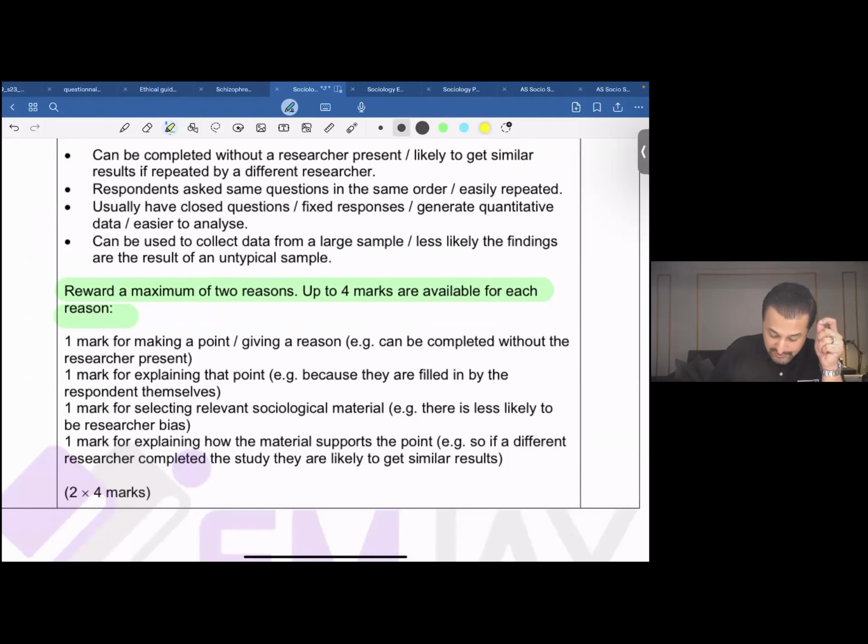Having a look at the criteria real quick, you get the first mark for making a point or giving a reason. You get the second mark for explaining that particular point. You get the third mark for selecting relevant sociological material. You get the fourth mark for explaining how the material supports that particular point. This is how the CAI uses a criteria to grade this particular question, which is an 8-mark question. So you do all of this, you get 4 marks, and then you repeat it again to get the other 4 marks. 4 plus 4 makes it 8.